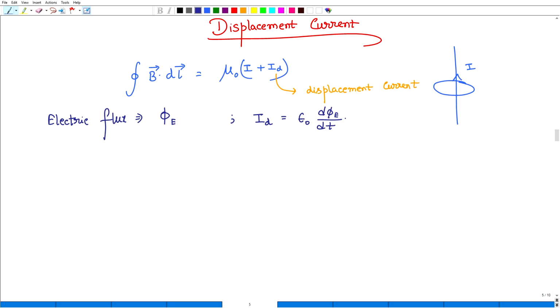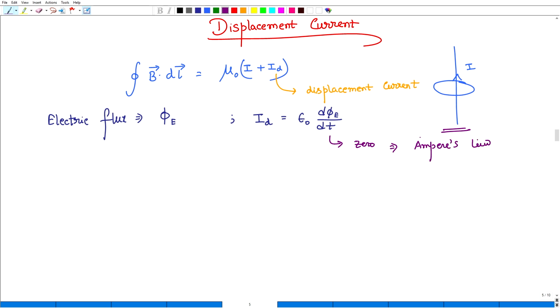We can see from our physical understanding that if there is no electrical flux changing with respect to time, that means there is a constant electric field, then d phi by dt is essentially 0. So for this case, we can say that it will be Ampere's law.